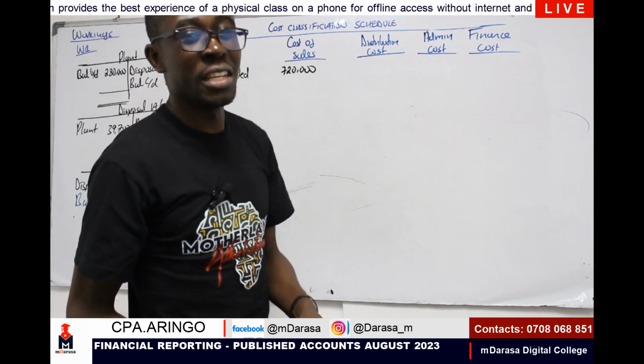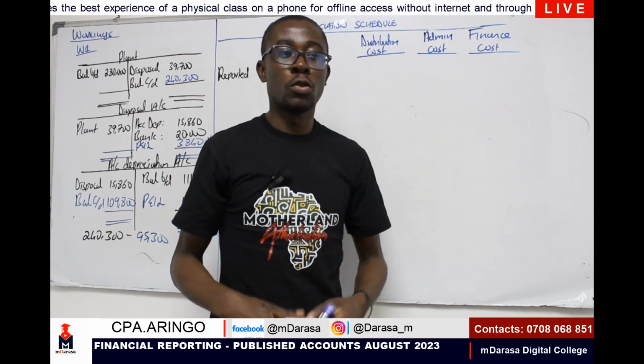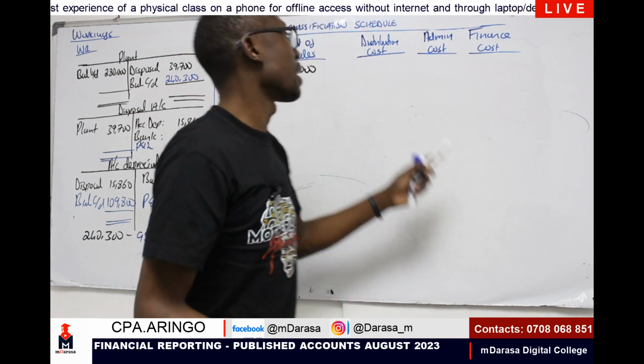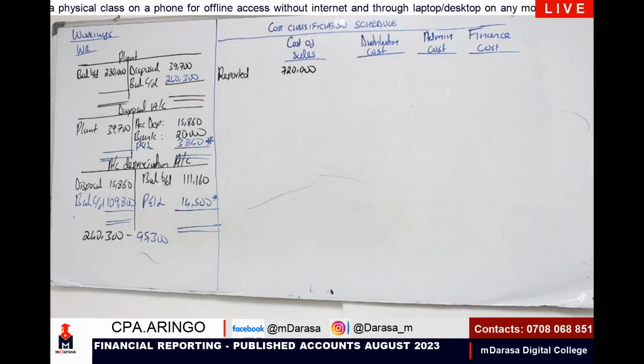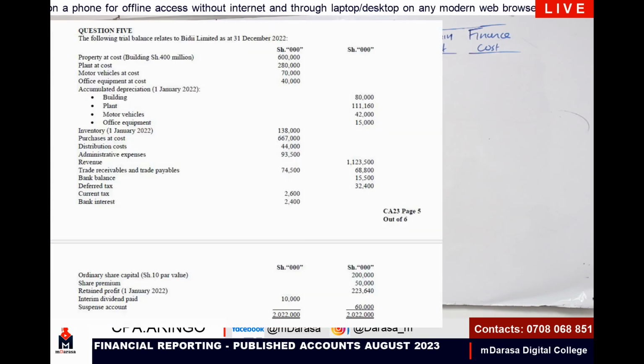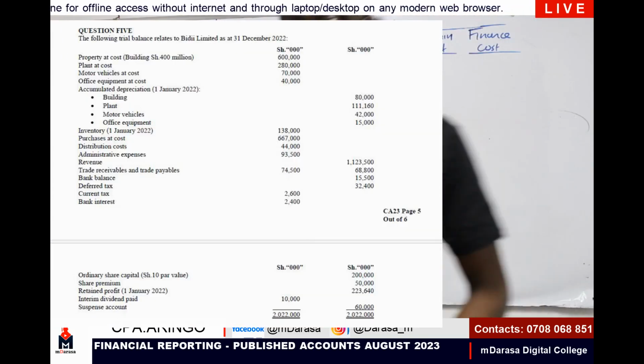The next item to consider will be the balances that were given for the other items: distribution, admin, and finance cost. I want us to do that very quickly. So in this case, you just take the values the way we were given.